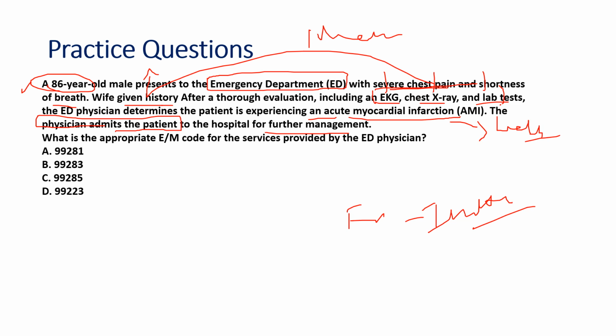So for that high MDM, our answer should be 99223. Okay, 99223, and we are billing the hospital IP initial code. So do not get confused by seeing the patient seen in the emergency department. Don't go with the 9928 series, because in the same encounter they are saying the patient is admitted. So as the patient is admitted, we have to code hospital IP services. Answer should be 99223.